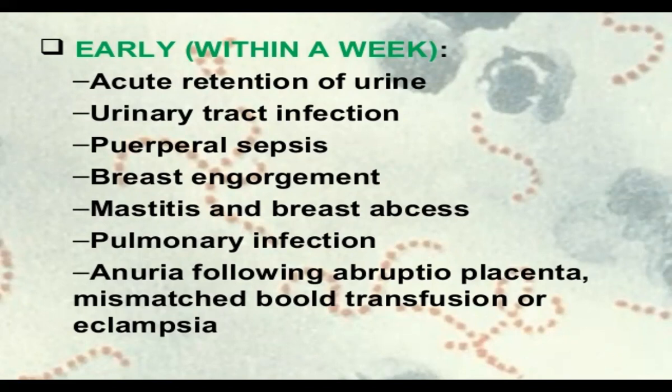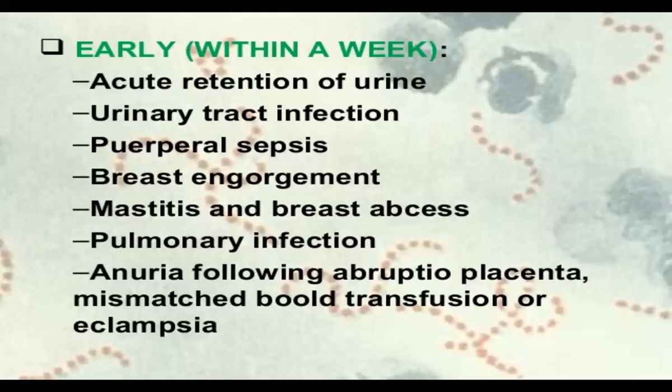This septic condition takes place after the delivery, within a specific time, so it is called puerperal sepsis. Then there is breast engorgement, mastitis and breast abscess, and sometimes a pulmonary infection, within a week. Anuria may follow abruptio placenta, mismatched blood transfusion or eclampsia.